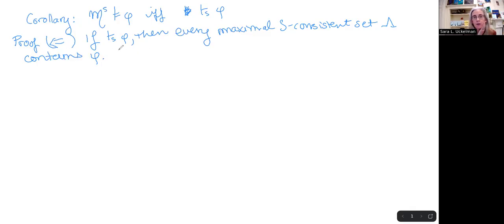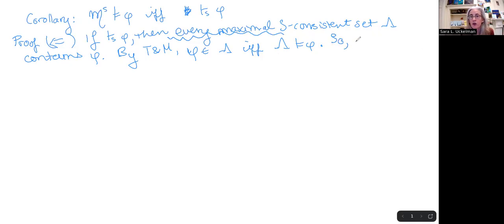Now, by the truth and membership lemma that we've just proven, and I'm just going to call it T and M, phi is a member of one of these maximal S-consistent sets if and only if lambda makes phi true on this model. But this holds for every lambda because it doesn't matter which one we have. We said here, every maximal S-consistent set contains phi. So it follows from this, since it is true of every lambda, that phi is going to be true at every world in the canonical model.